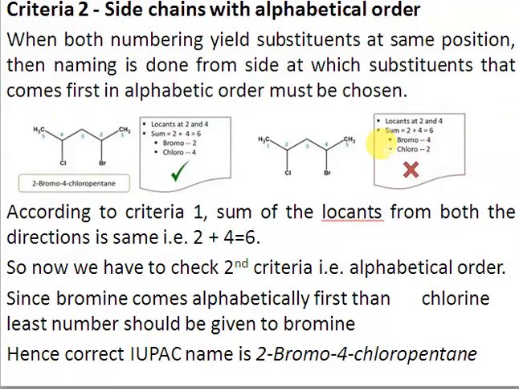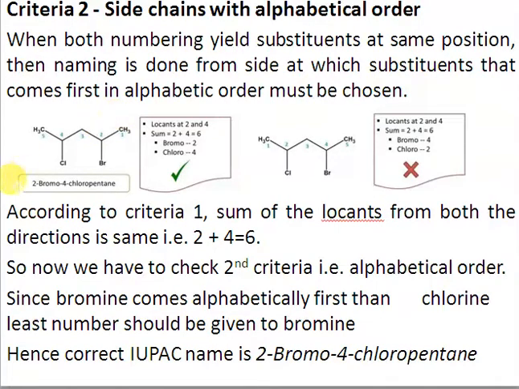So what is the next criterion? If the least sum rule is the same in both cases, then the substituent that comes first in alphabetical order will get the lower number. Here we have bromine. Bromine comes first alphabetically, so you assign the first number to bromine and the next number to chlorine. So numbering will be preferred from the side of bromine, because bromine comes first in alphabetical order.